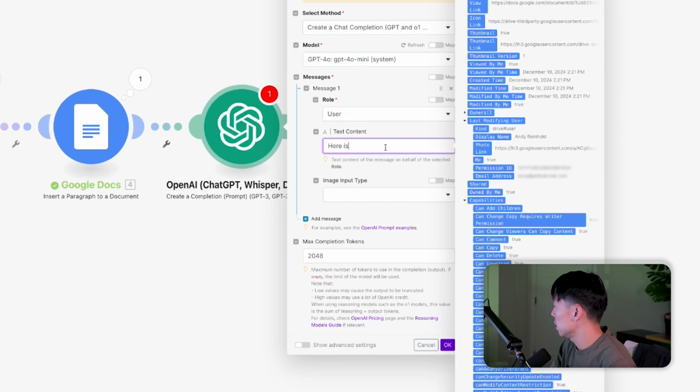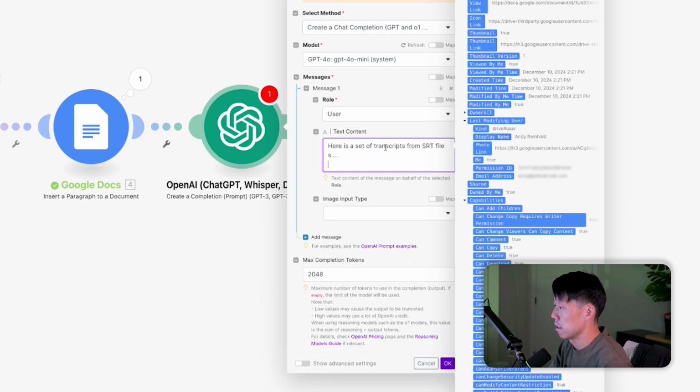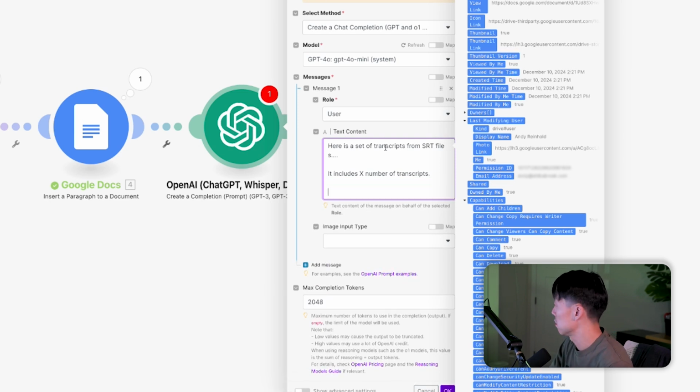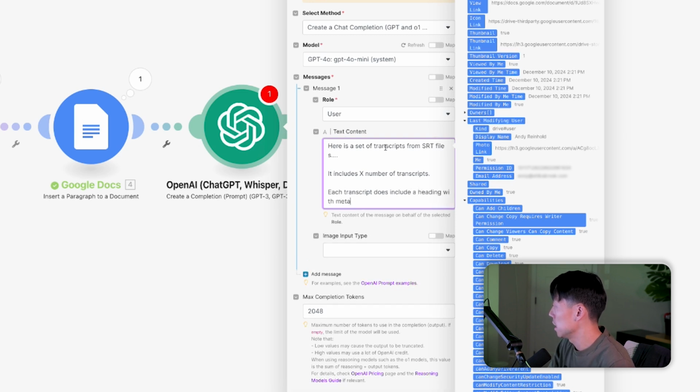I'm going to say, here is a set of transcripts from SRT files, and I'm going to just put a placeholder there. Just to give it a little bit more guidance, it includes X number of transcripts, just so it has some guidance to delineate which transcripts. Each transcript does include a heading with metadata, including a caption.